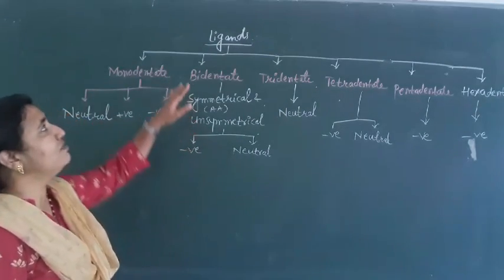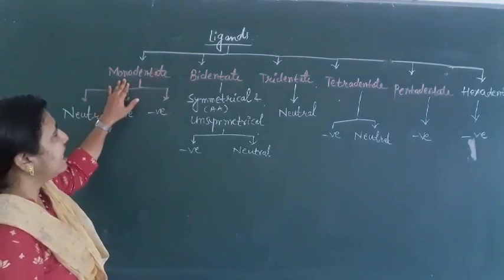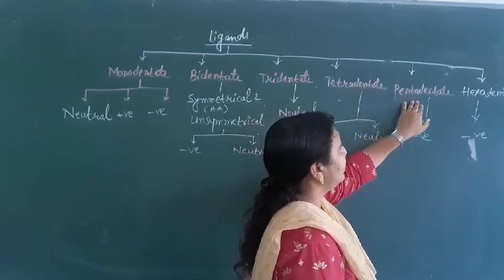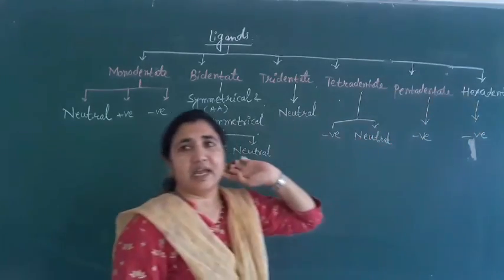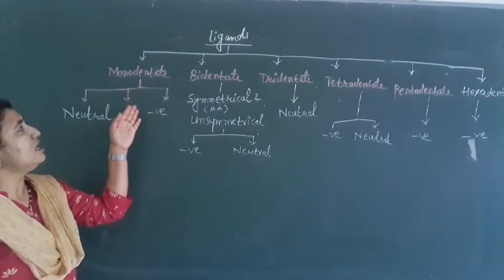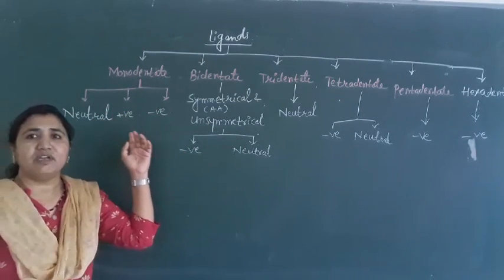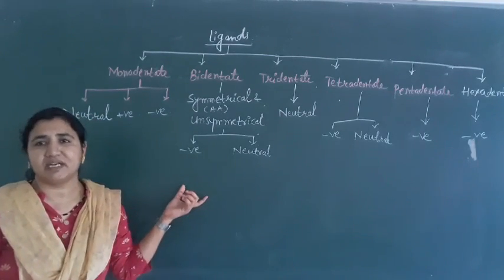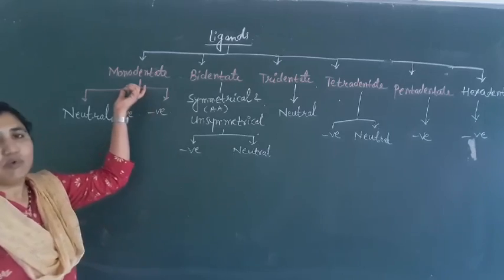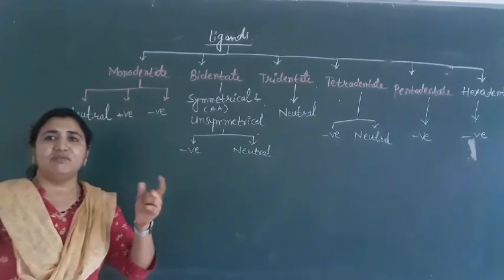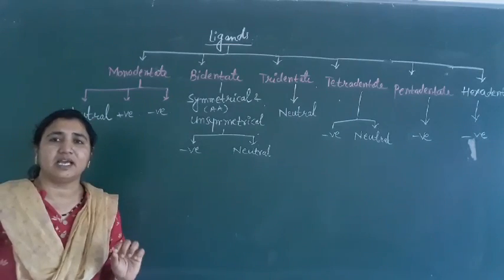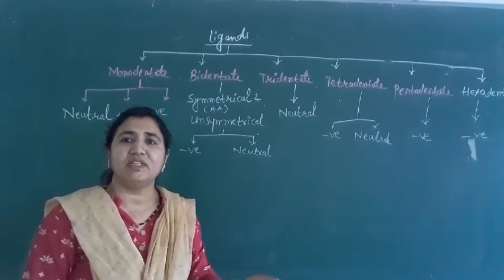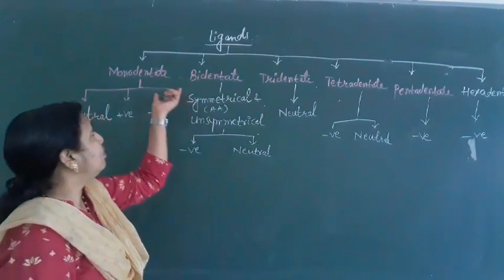Based on the diagram, we have monodentate ligands, bidentate ligands, tridentate ligands, tetradentate ligands, pentadentate ligands and hexadentate ligands. Monodentate ligands are ligands which contain only one donor atom and can form only one coordinate bond with the central metal atom. This is a monodentate ligand.